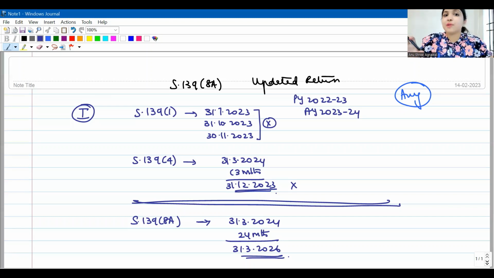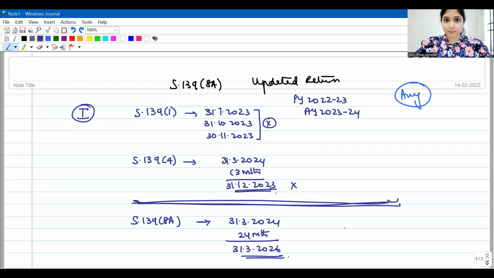So to escape from that, we are giving you one last opportunity. You did not file within the 139(4) time limit also, no problem. At least file updated return within 24 months from the end of the assessment year.